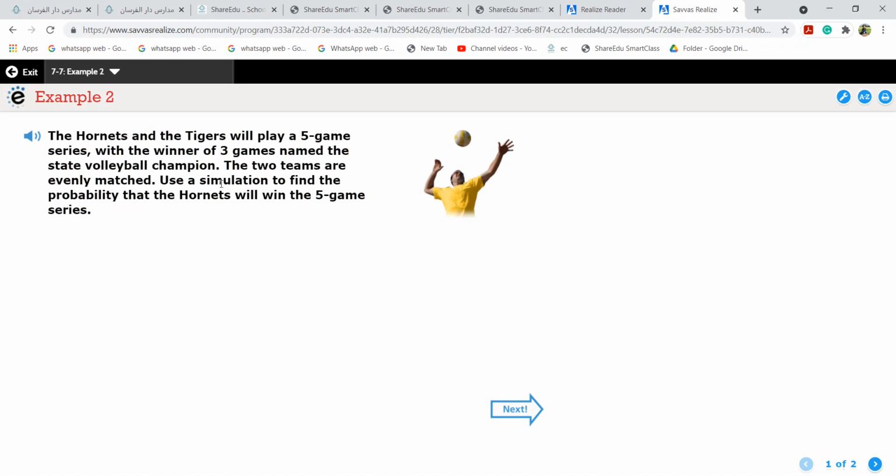The Hornets and the Tigers will play a 5-game series with the winner of 3 games named the state volleyball champion. The 2 teams are evenly matched. Use a simulation to find the probability that the Hornets will win the 5-game series. Okay. First thing, how many games are there?